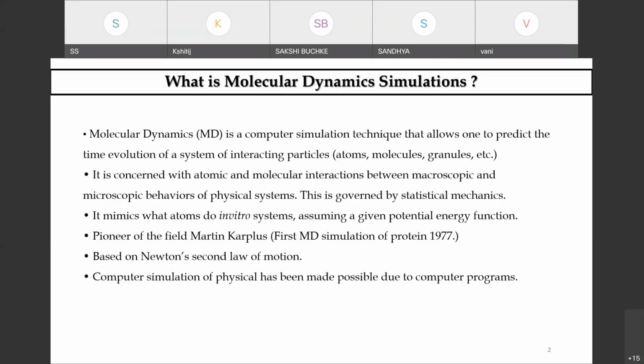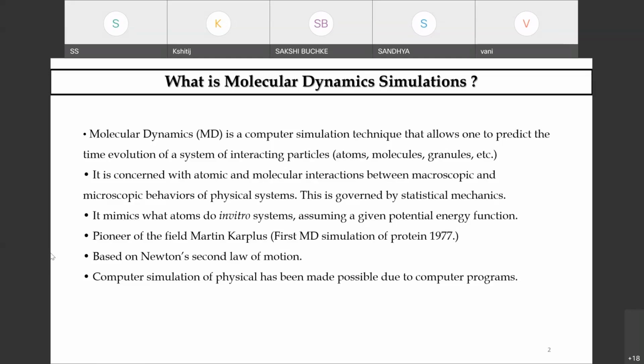All these are governed by statistical mechanics. When I say this, what do we understand? If I talk about classical MD, it is studying the interaction and the motion of atoms and molecules with regard to Newton's physics. So you have a force field, and different force fields exist, which we will talk about in a few minutes, in the subsequent slides.